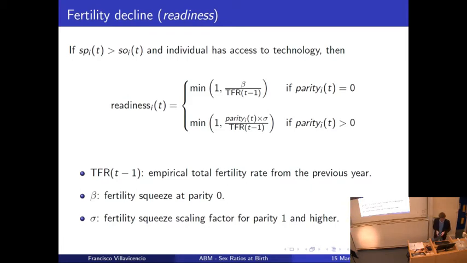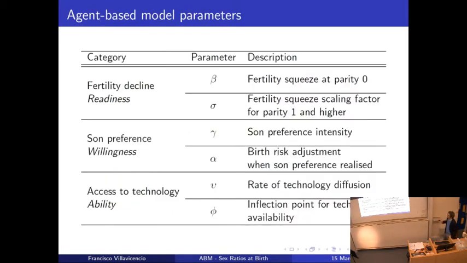Okay, so now, this is just a summary of the parameters that we have. So we have 6 parameters in the model. Two for the readiness, beta and sigma, some preference intensity, the increase of the son preference, the decrease once the son preference has been realized, and these 2 parameters that determine the technology diffusion. Okay. So now let's forget the math and go to the graphs and the results.